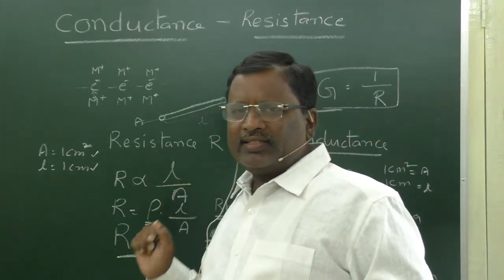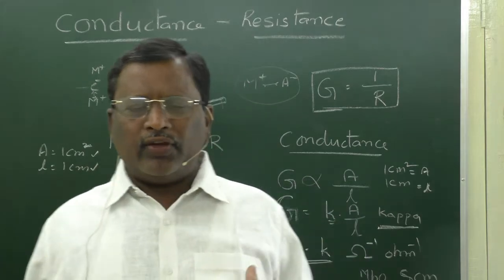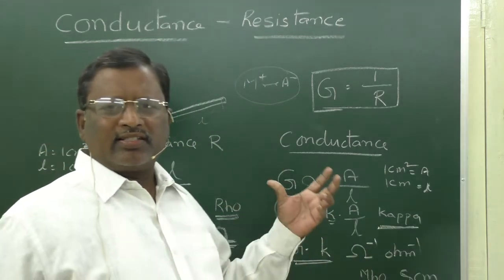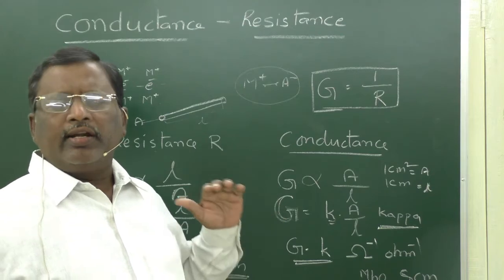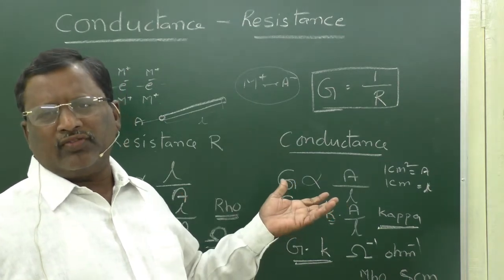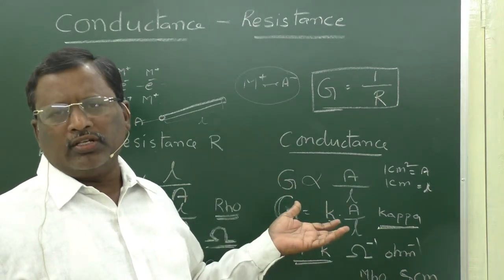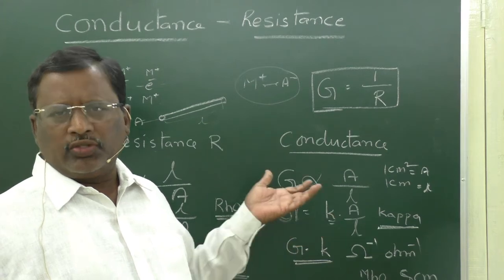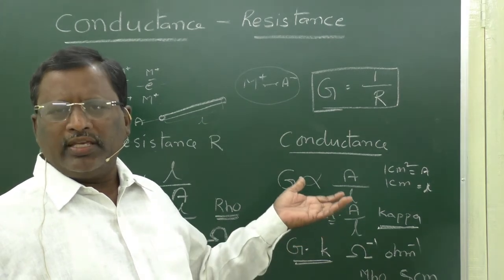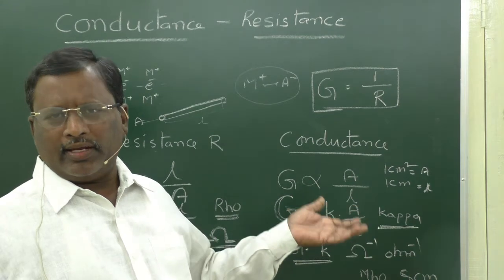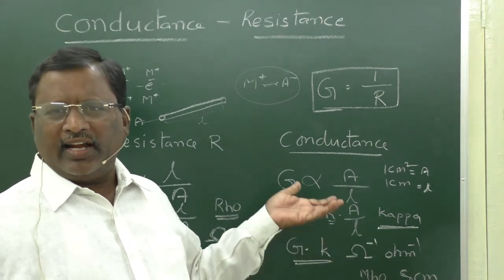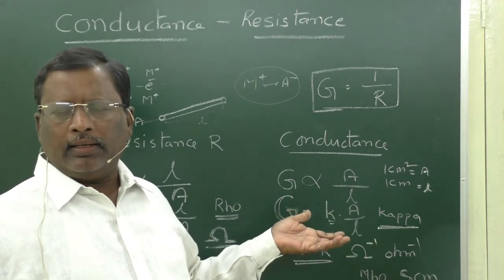Then conductance. Conductance is the tendency of a conductor to conduct electricity through it. It is denoted with G. G is directly proportional to the cross section area of the conductor and inversely proportional to its length. So, G is directly proportional to A by L, or G is equal to small k into A by L. Here k is a constant and it is called kappa.